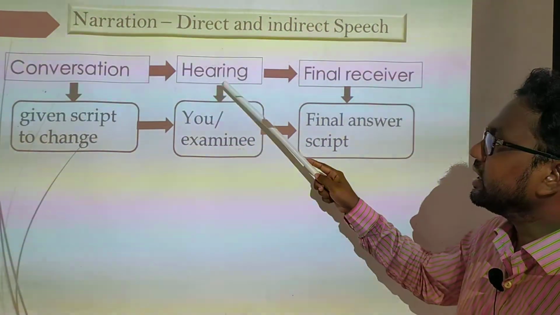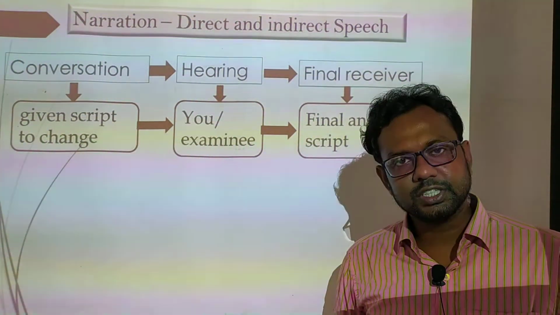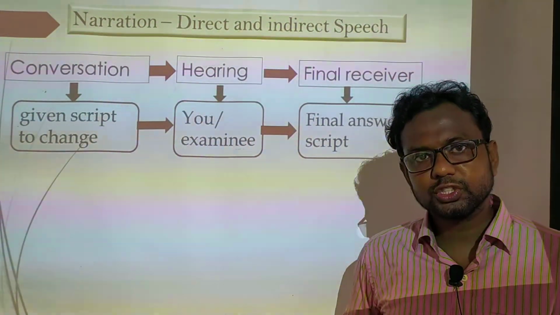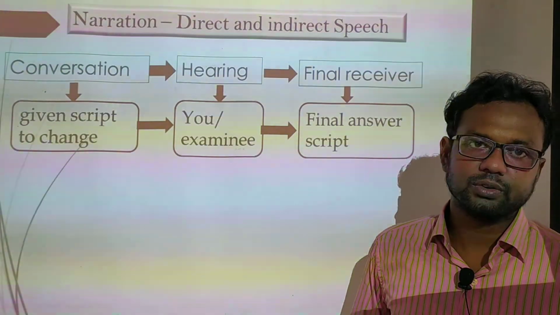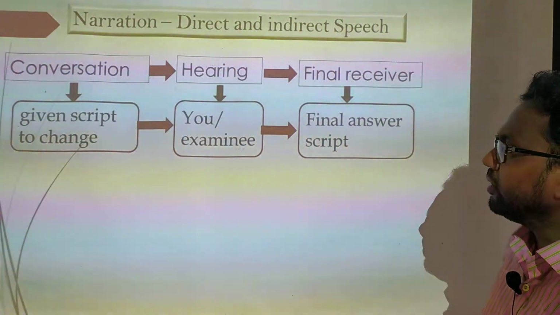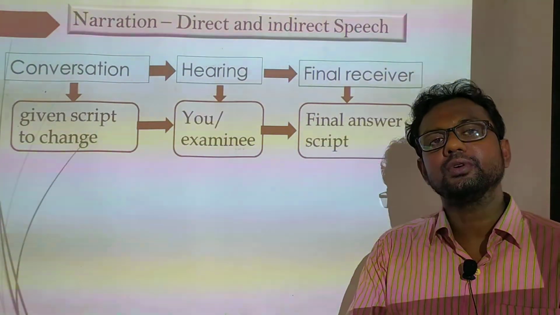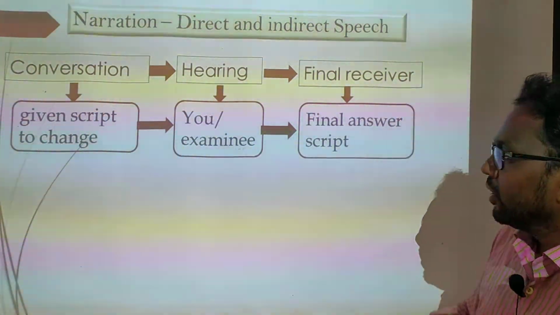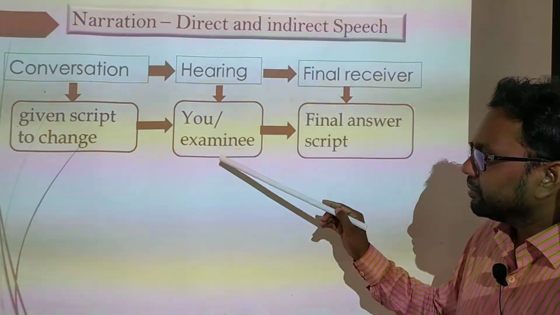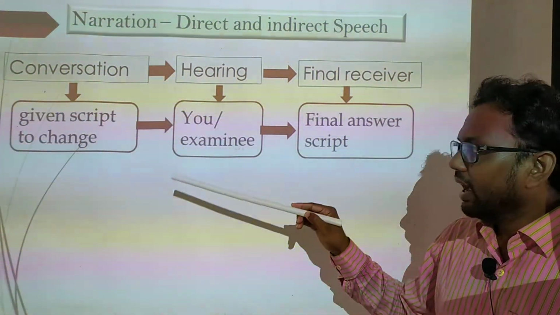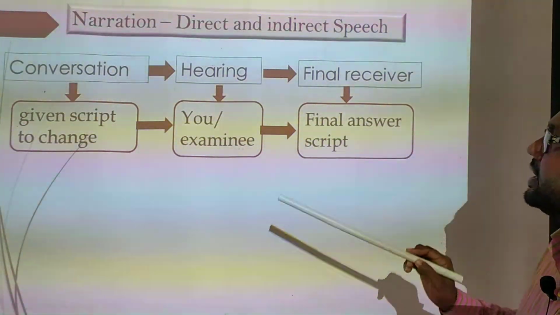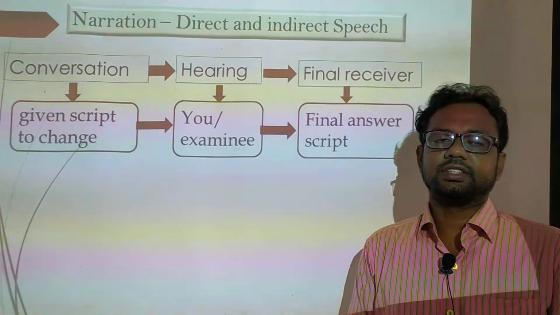Here is hearing, but your question paper is a written topic. For this reason, there is no option to hear. You have to read the question paper very carefully, and now you have to describe it, to narrate it. And whenever you describe it, something will be changed. This changed version will be your final answer script, and it is also called the indirect speech.